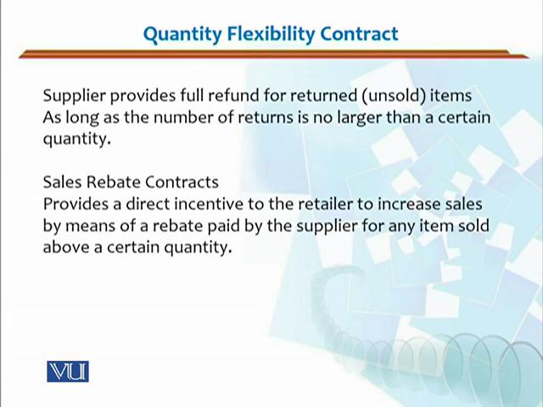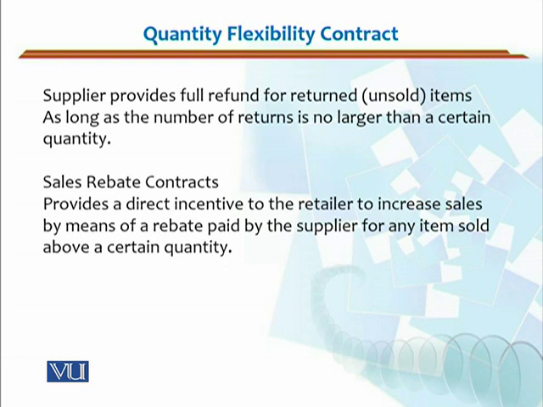So the retailer is given an option, and is incentivized that for the unsold items, I will take them back, but the number should be below that threshold which they have given. So it is also a threshold contract. It is different from the buyback. In buyback, there is usually no limitation on the number of buyback items. But here, there will be a threshold. Your wholesale price and buyback price could be the same, but it cannot exceed that threshold number.